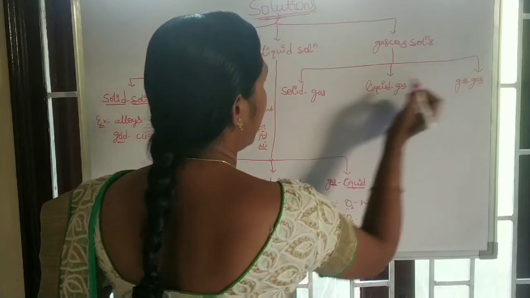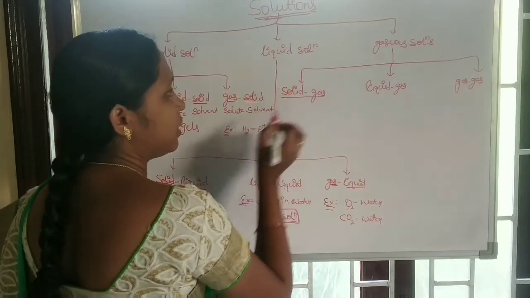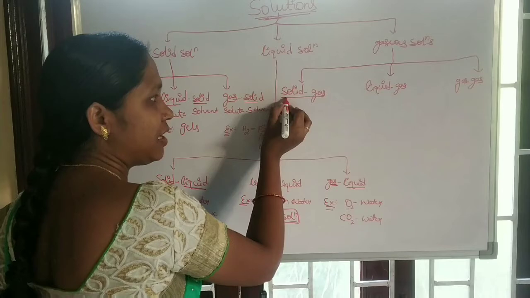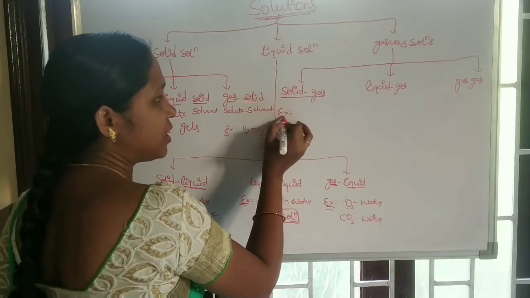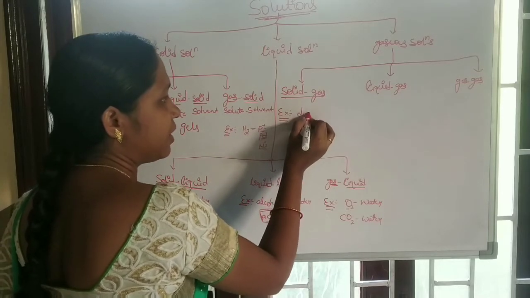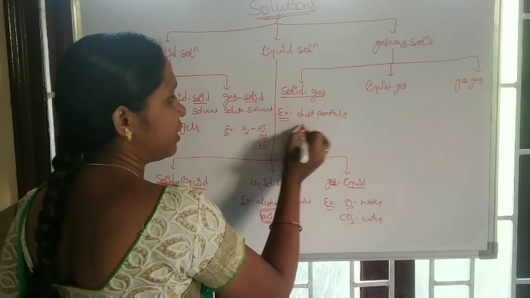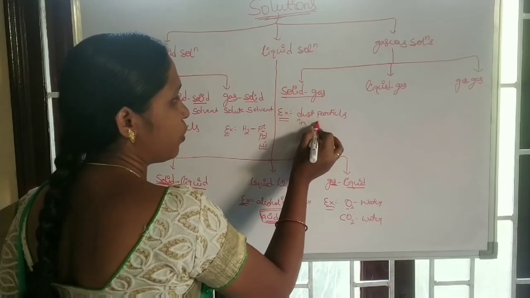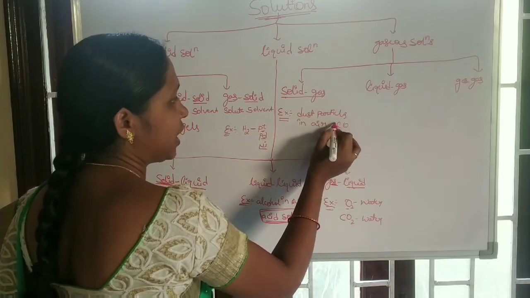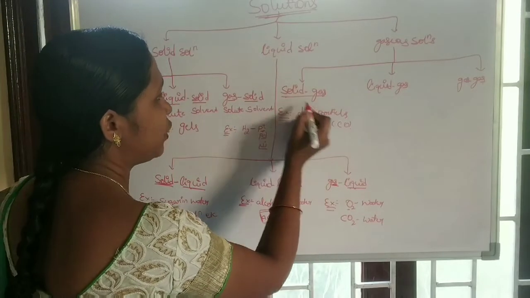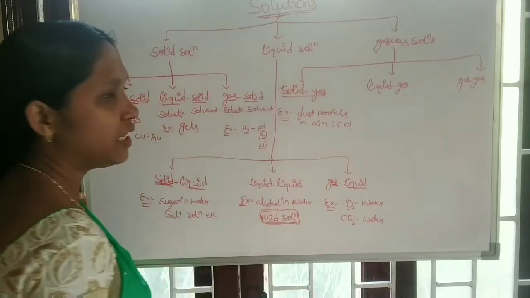Here in this type of solution, gas is a solvent, solid is a solute. Take dust particles in air. Those may be carbon monoxide or nitric oxide, like that. These are the examples for solid in gas.